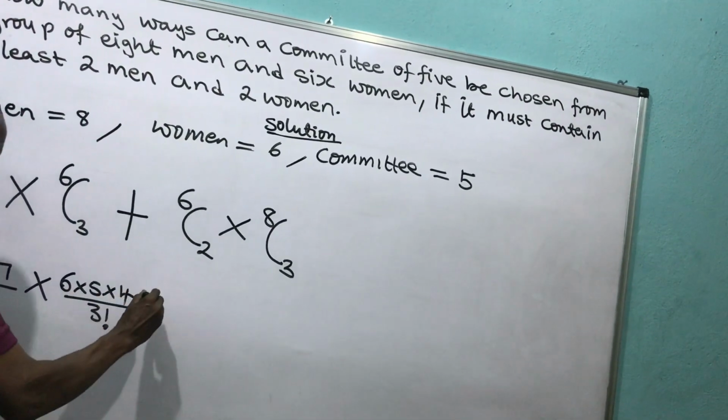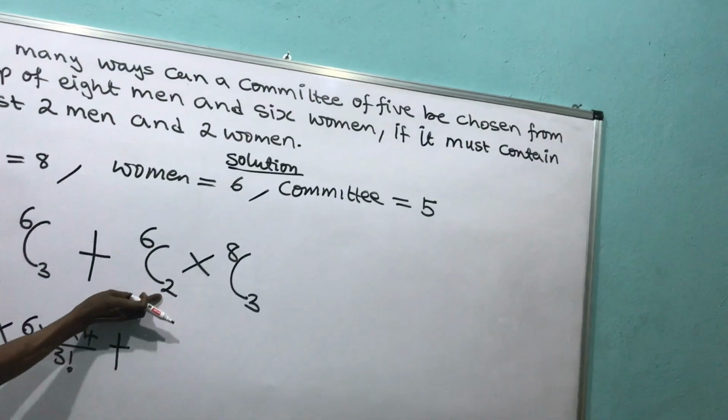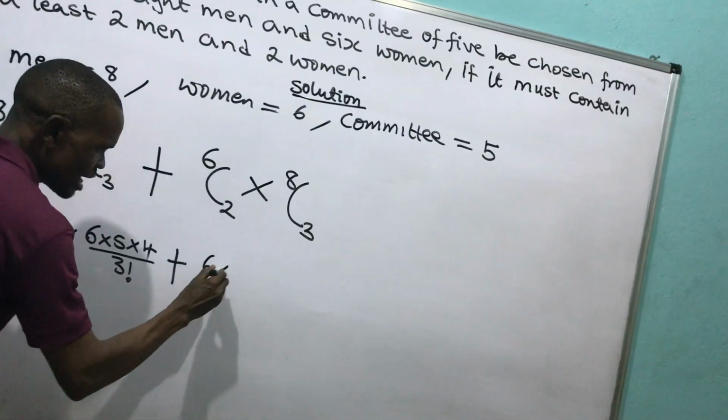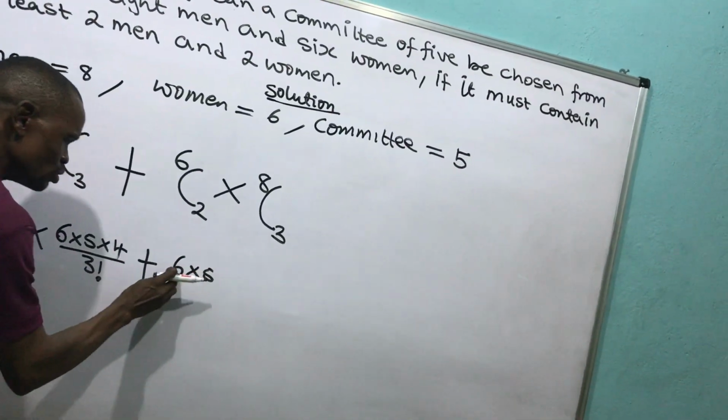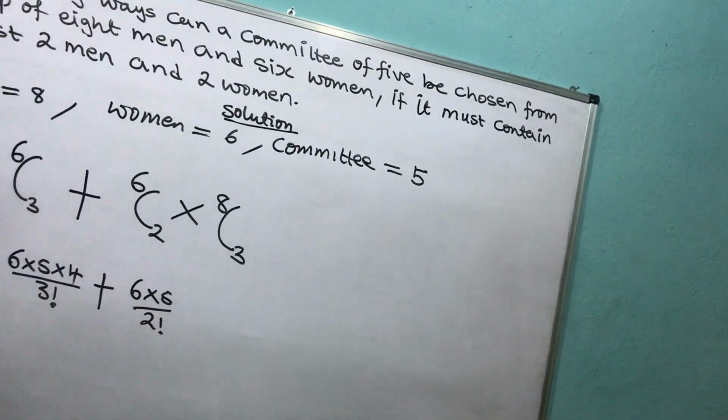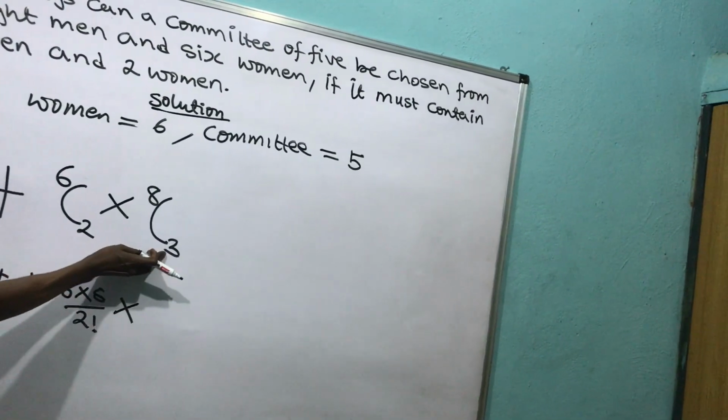Then here will be what? Plus. Then what does this one mean? 2. It means that 6 should go down by 2. It means 6 times what? 5. How many are there? 1, 2. Over what? 2 factorial. That's over 2 factorial. Then times, this means 3.